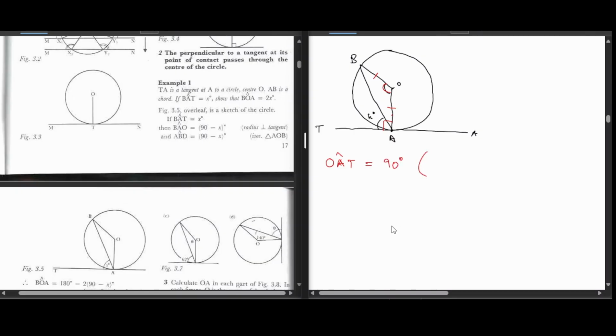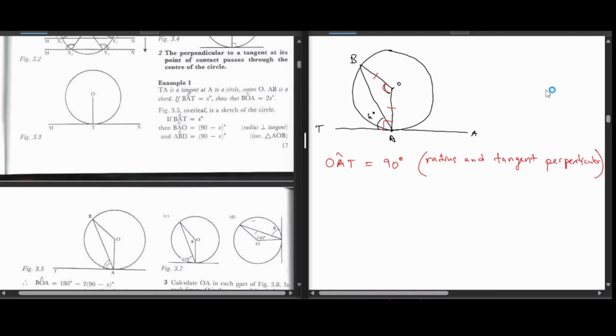And the reason we can put here, remember the reason is to communicate to the examiner, but more so to communicate to yourself. So the reason we can put here for this theorem, tinogona kungoti radius and tangent perpendicular. Saka that's our reason.